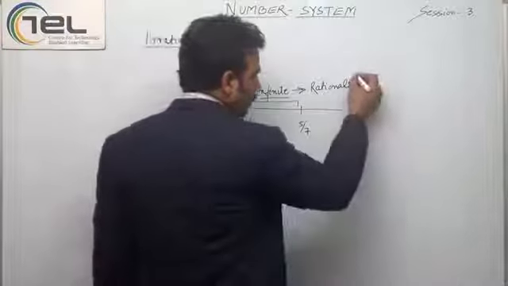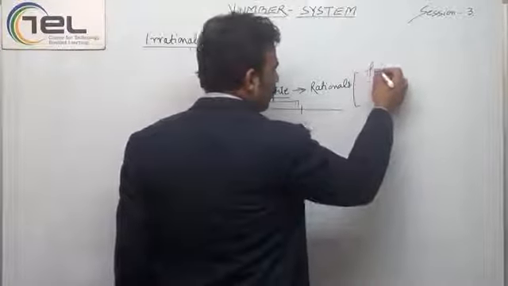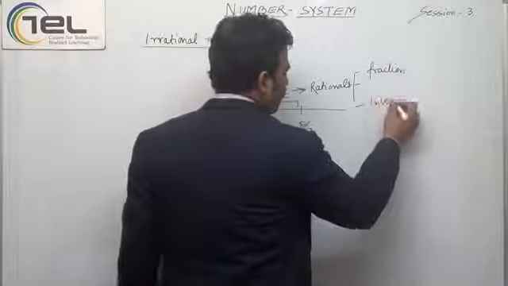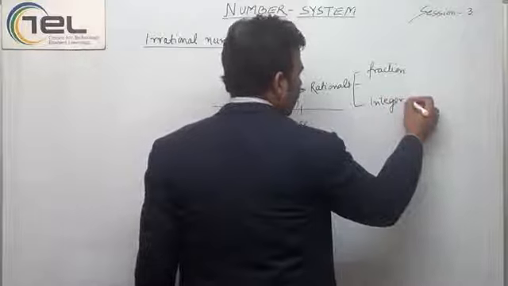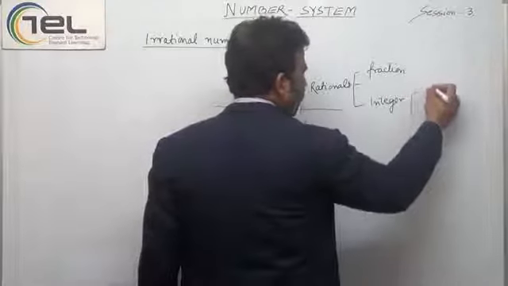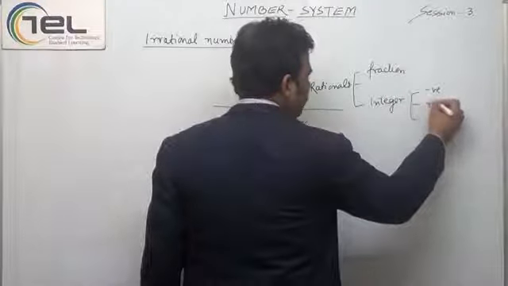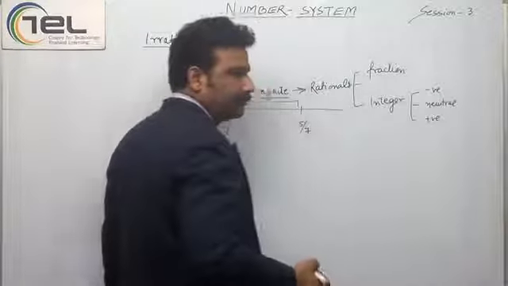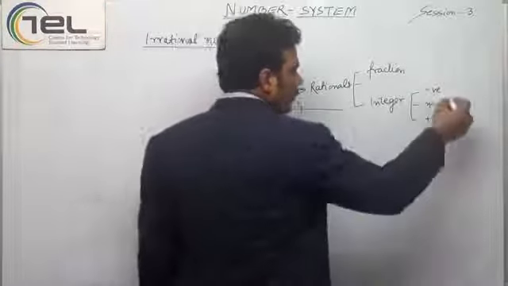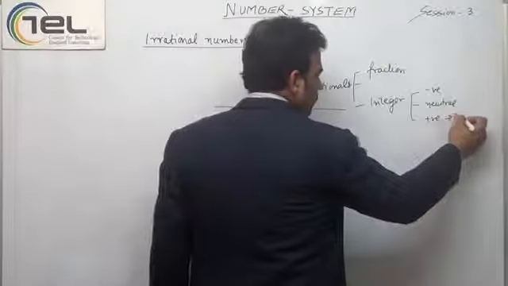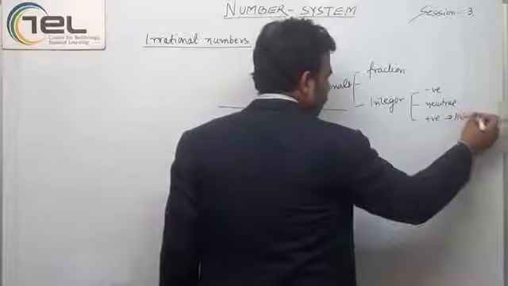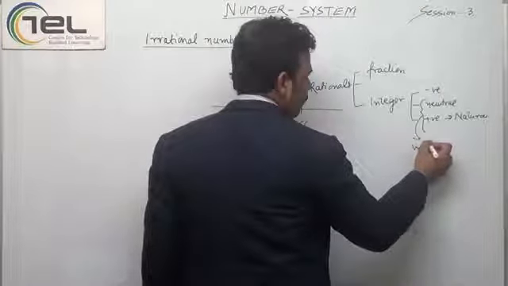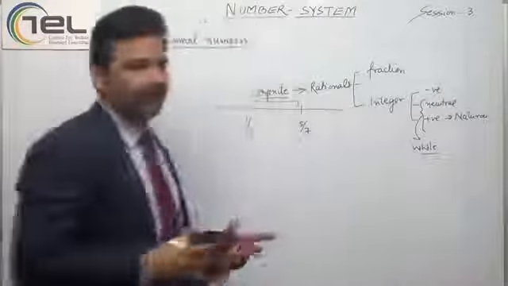These rationals can be fractions and they can be integers. An integer can be negative, neutral and positive. And the positive ones are natural, and together they become whole numbers. So we have learned all these.